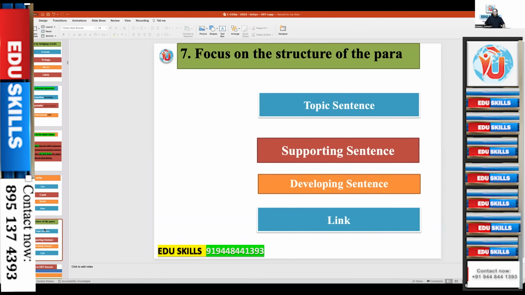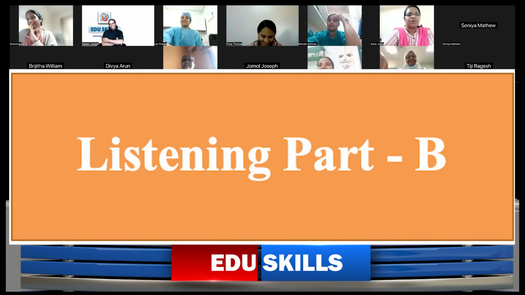And also focus on the structure of the paragraph. Definitely you must know this, otherwise definitely you should know. Without knowing this, OET is going to be very challenging for you. This is the crux of everything, whether you are reading, listening, writing, even speaking. Even while you speak, on each task you should have a topic sentence, and you have to explain that topic sentence. Then you have to give illustrations and establish that sentence.